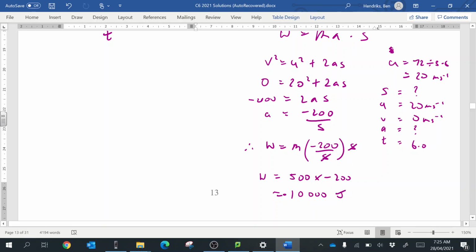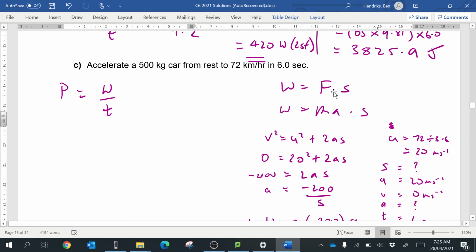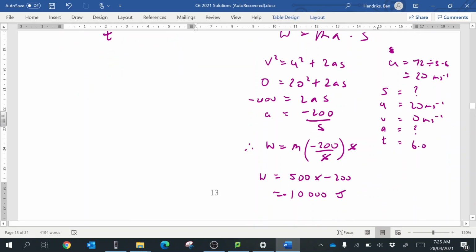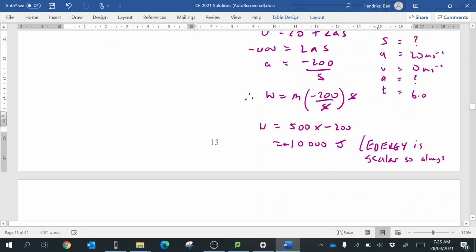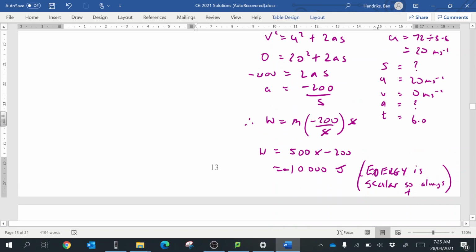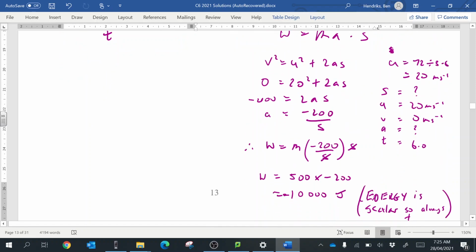The reason it became a negative is because it's going from 72 kilometers an hour to rest, so the acceleration is in the negative direction. But just remember that work, or energy, does not have a direction, it is scalar, so it's always positive. It came out as negative here just because it's working in the opposite direction. So we've got work is equal to 10,000 joules.